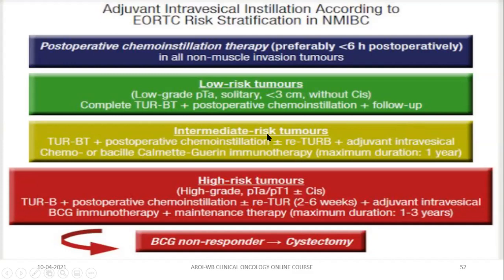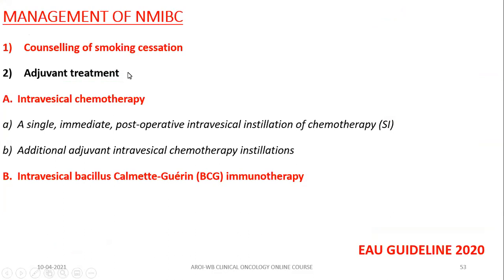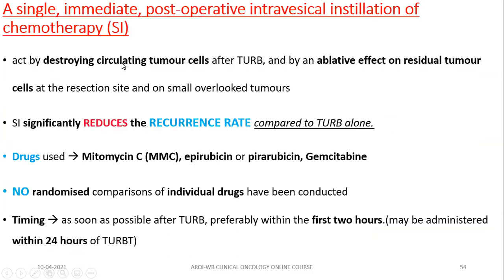In intermediate risk group, as there is some chance of recurrence, you can offer either intravesical chemo or intravesical BCG. Remember, intravesical chemo does decrease the recurrence but cannot prevent progression. So in high risk group, as there is chance of progression to a muscle invasive disease, there is no role of adjuvant intravesical chemo. In this case, you have to offer adjuvant intravesical BCG up to 3 years. For highest risk group, you should offer cystectomy to the patient. So the options of management are these. So let us come to this one by one.